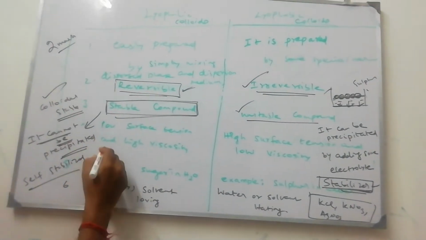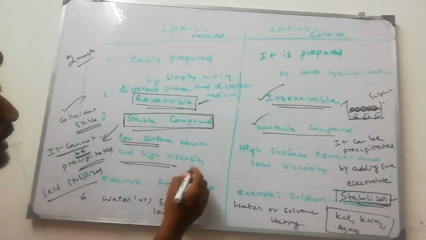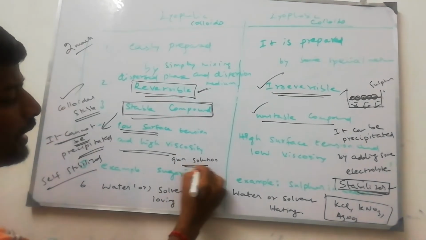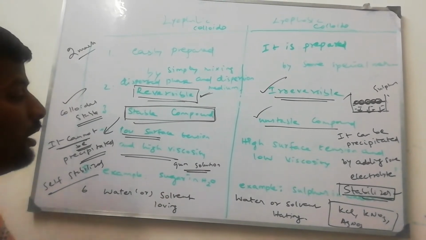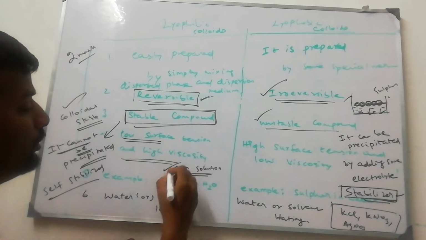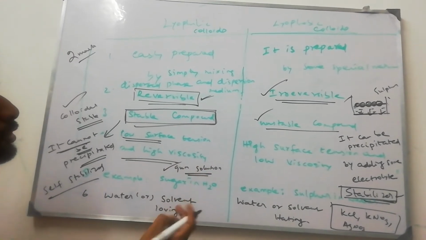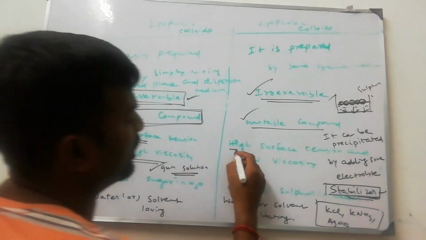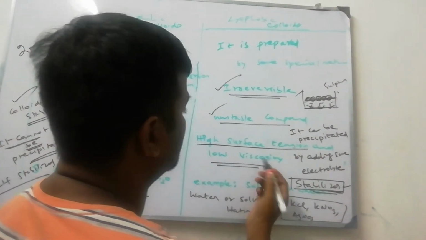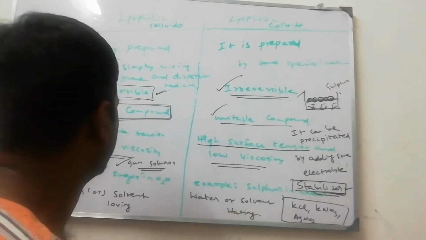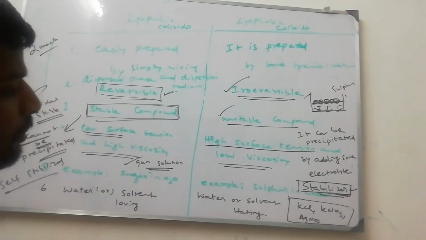Low surface tension, high viscosity. See, this gum solution is highly viscous because the gum particles love the solvent. Gum solution, gelatin solution, all are highly viscous. The other type has high surface tension and low viscosity because the water repellent species can move faster. Example: sugar in water, example: sulfur in water.